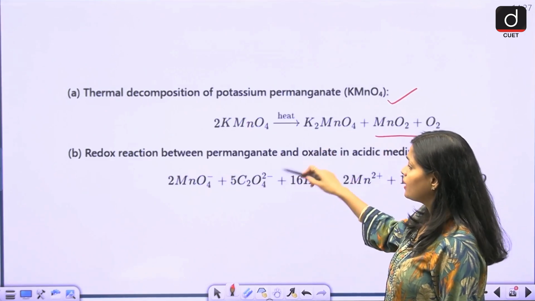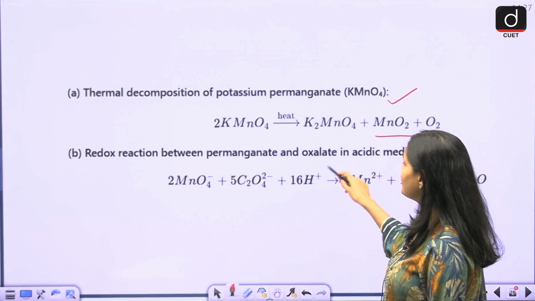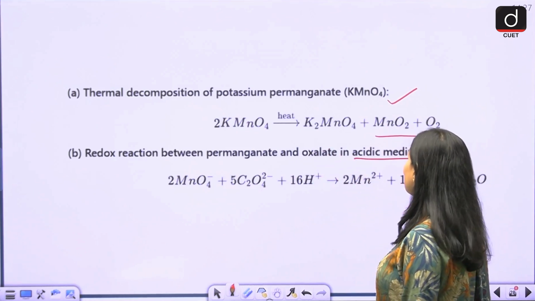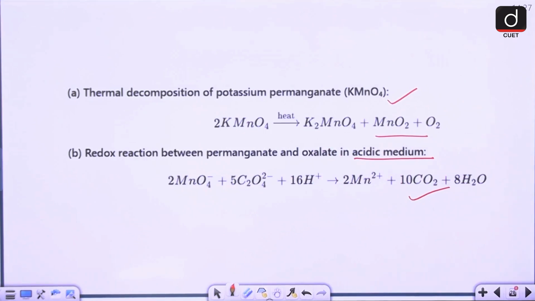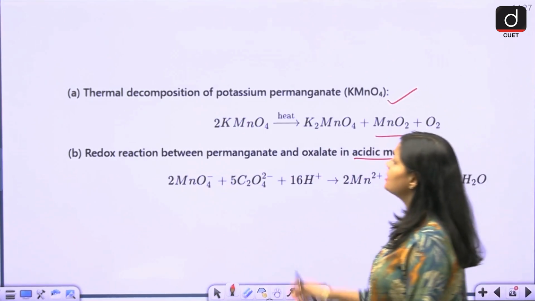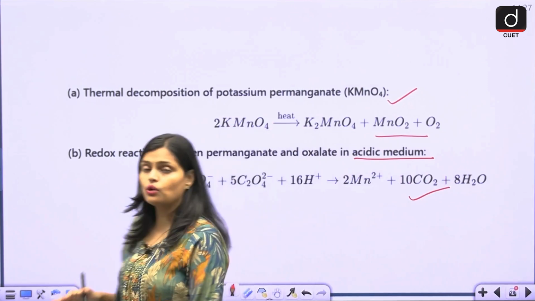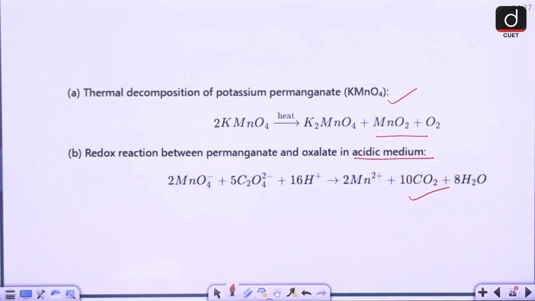Now the redox reaction between permanganate and oxalate in the acidic medium gives this reaction. First try to write down the reaction and then balance it, just by checking the number of atoms on the left and right hand side.